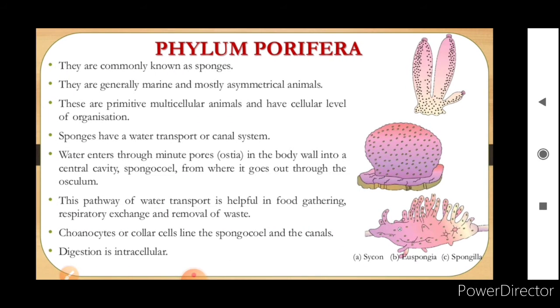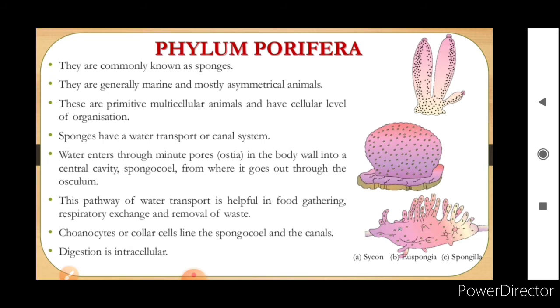Now we'll start with the first phylum, that is Porifera, and it is a very simple phylum. These Porifera are commonly known as sponges. They are generally marine and mostly asymmetrical animals. Symmetry will be present in some cases, but mostly these animals are asymmetrical. That means they cannot be divided into two equal halves in any plane.